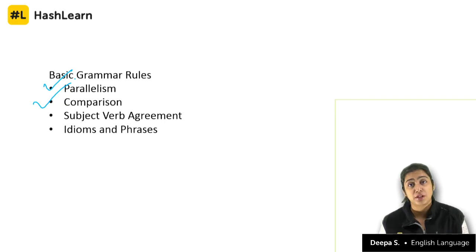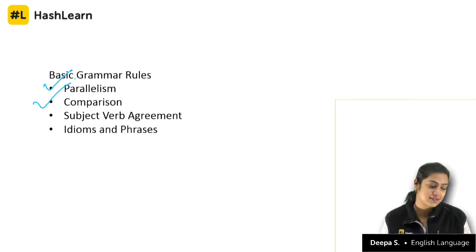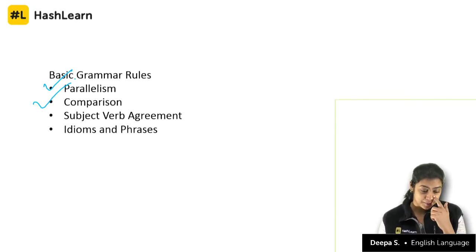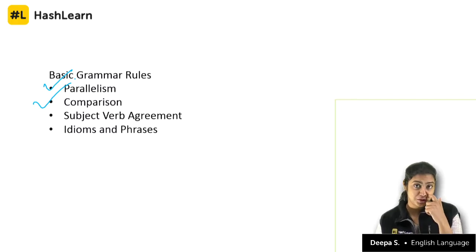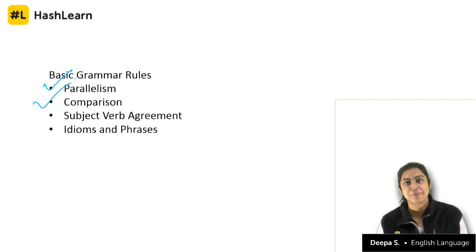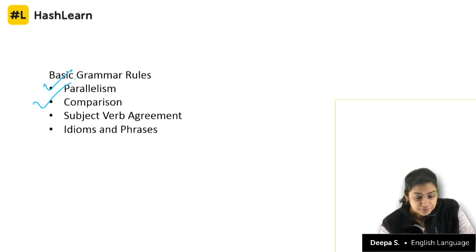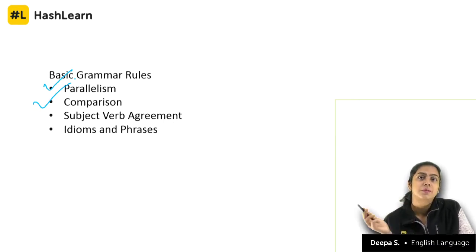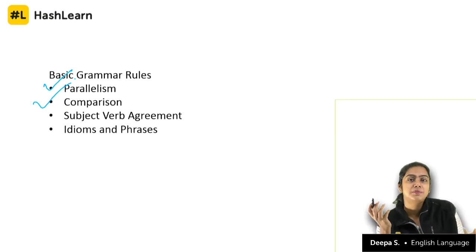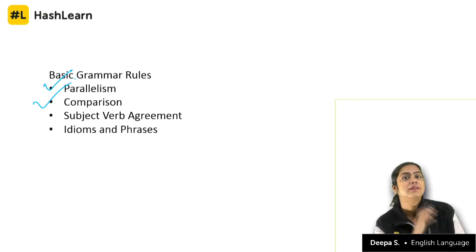Now remember that the verb is the most important part of your sentence. Without the verb, there is no sentence. And I've said that probably a million times in these classes alone. Bear with me, but that's how important it is to know that the verb is the most important part of your sentence. So you cannot construct a sentence without a verb. If you do, it's entirely wrong. Now, every time you use a verb, it has to be in tandem with the subject. The subject decides the verb.